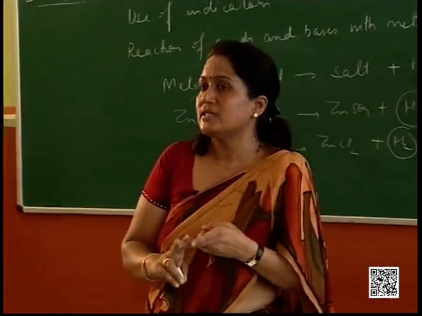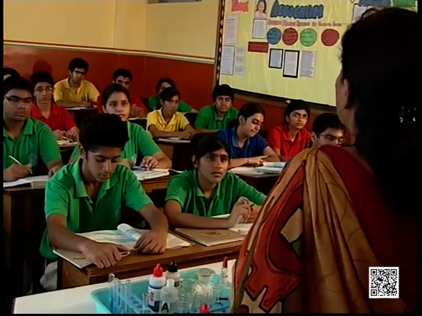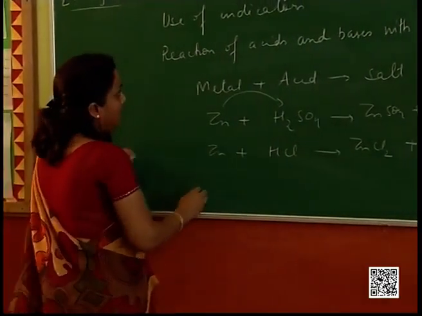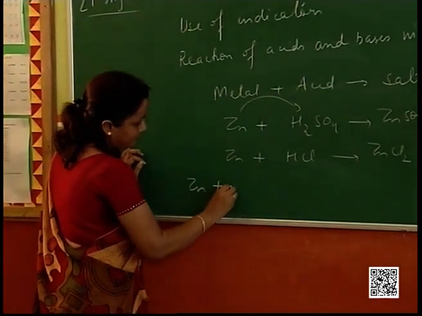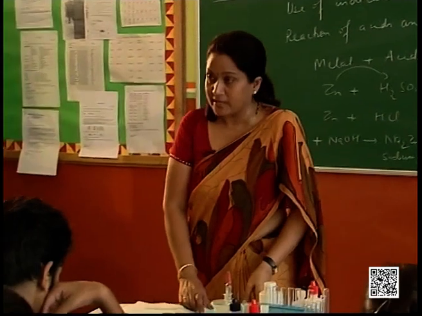Now there are only two metals which react with the bases. And the reason for them being they are amphoteric in nature. And those two metals which are reacting with base are zinc and aluminium. Alright? Zinc reacts with sodium hydroxide to form sodium zincate, another type of salt. In this case also the hydrogen gas evolves. Alright? This equation is given on page 20.